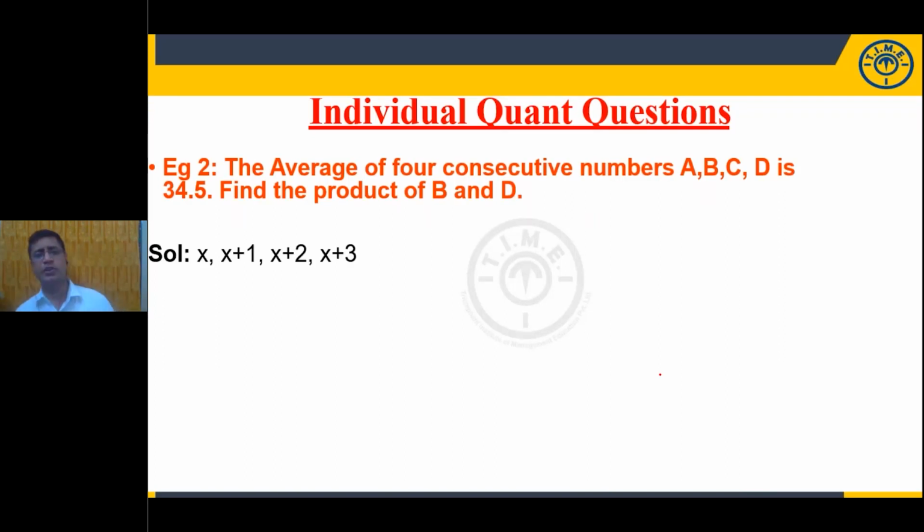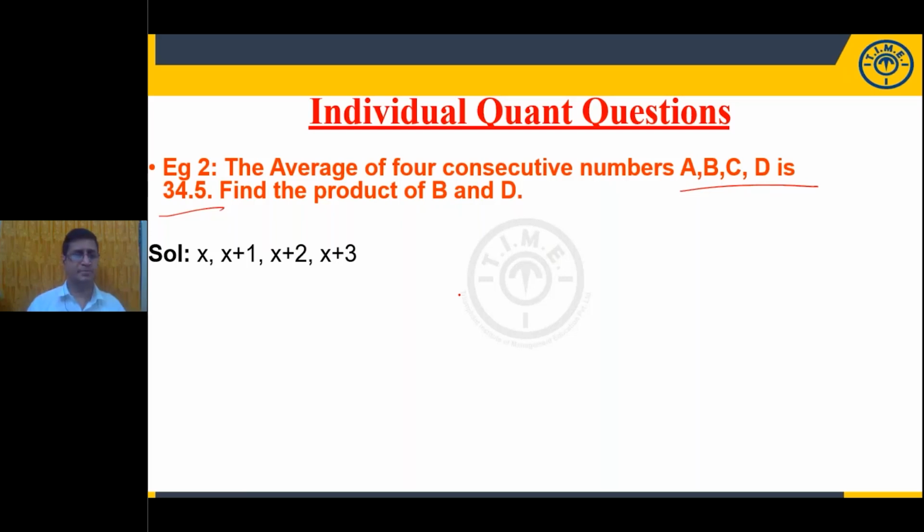Average of the 4 consecutive numbers A, B, C, D is 34.5. Find the product of B and D. A, B, C, D are the 4 consecutive numbers. Average is given as 34.5. Consecutive numbers means the common difference is 1. First number, if you take it as x, the second one is x plus 1. The next ones are x plus 2, x plus 3.